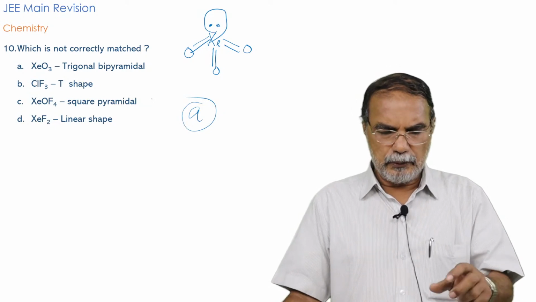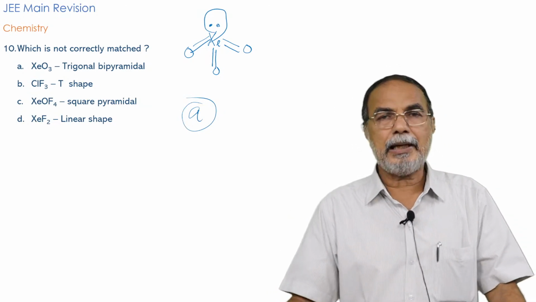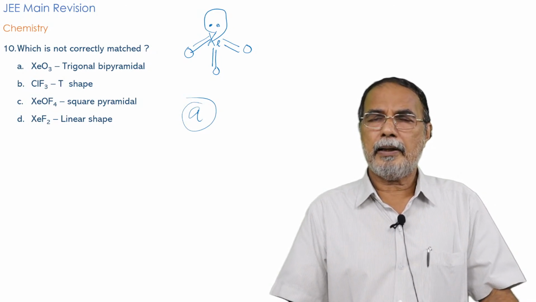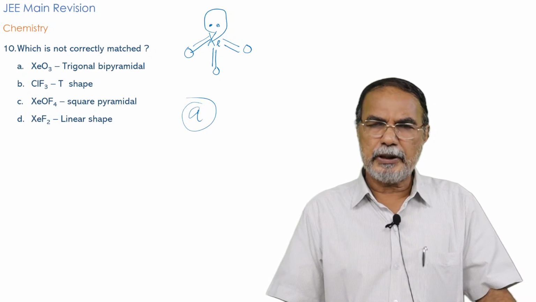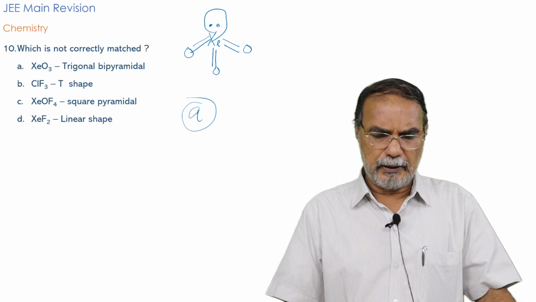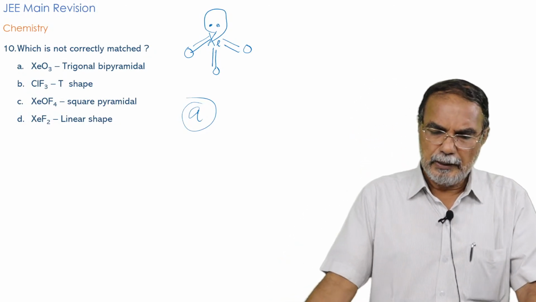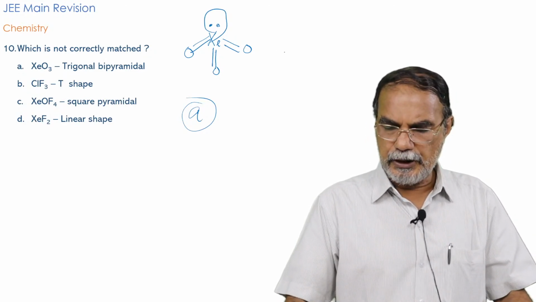And we can also have a quick look at what will be the other cases. ClF3. ClF3 is a T-shaped molecule. The sp3d hybridization, okay, sp3d hybridization, T-shape.